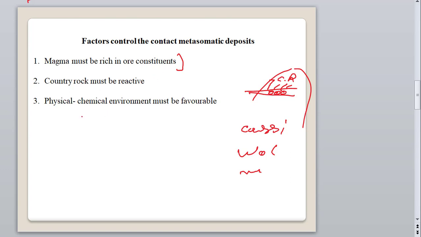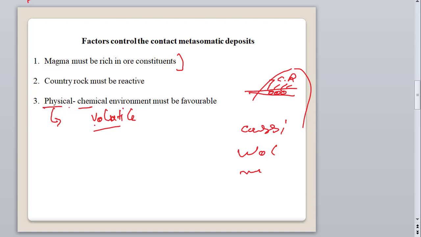And the last one is that the physical and chemical environment must be favorable. Okay, what is the meaning of this physical and chemical environment? Basically, physical and chemical environment represents the pressure as well as the volatile elements, meaning the constituents carried by the magma or intrusive material.